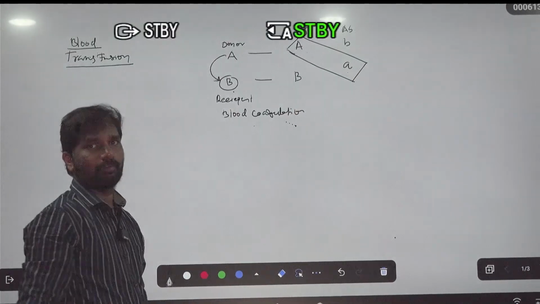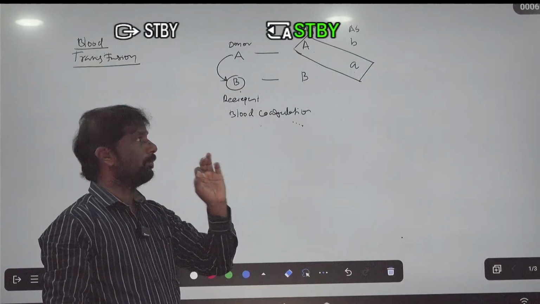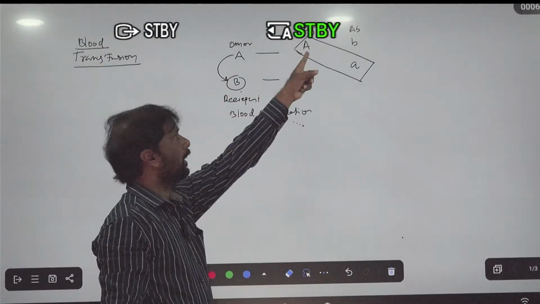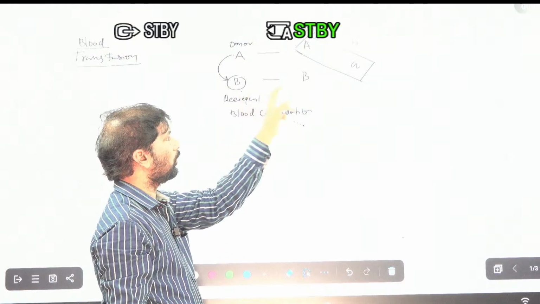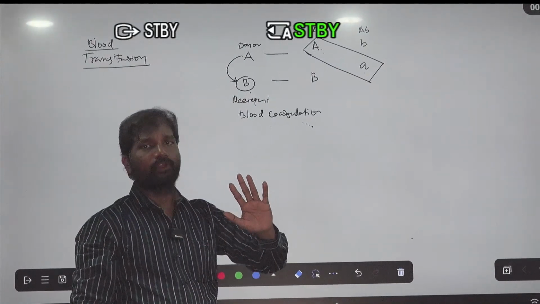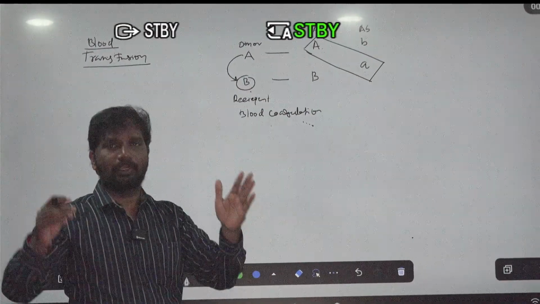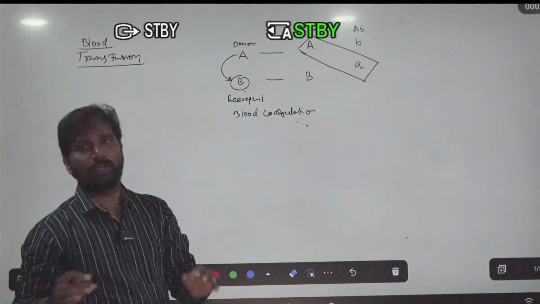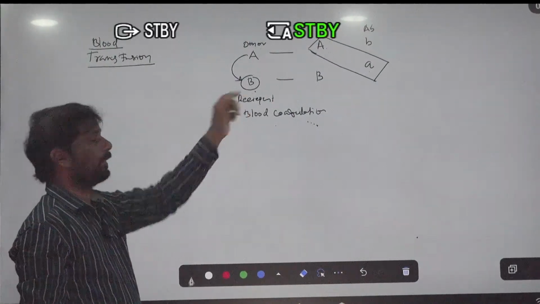Blood clotting will take place in the B person, because the A blood group donor's antigen is similar to the recipient's antibody. The antibodies react with these antigens, so that means it can lead to death for the B person. It is not a suitable blood group for the B person.